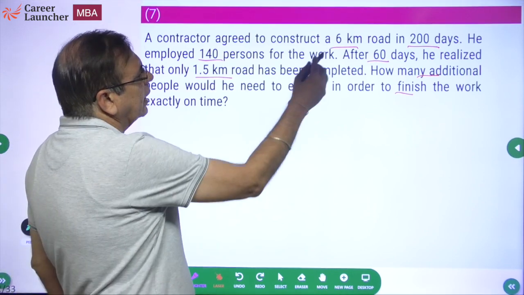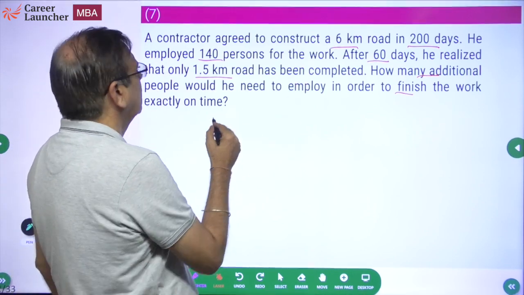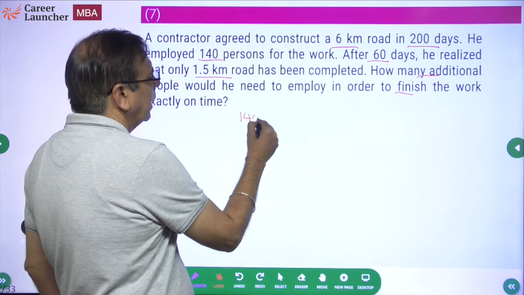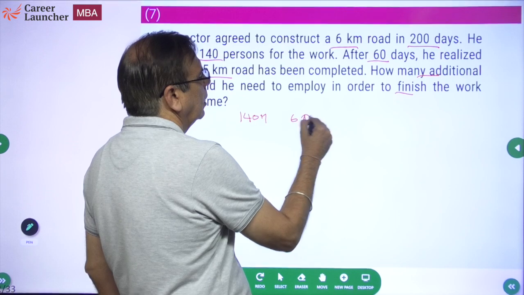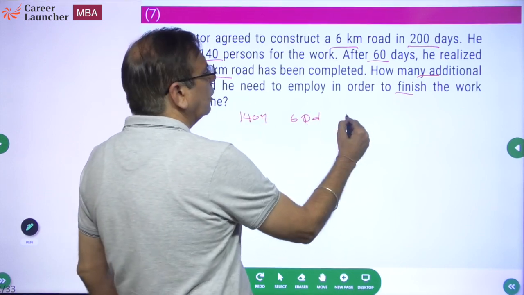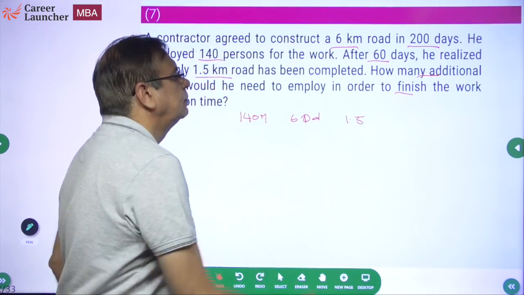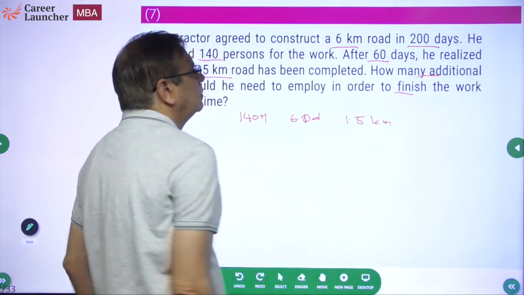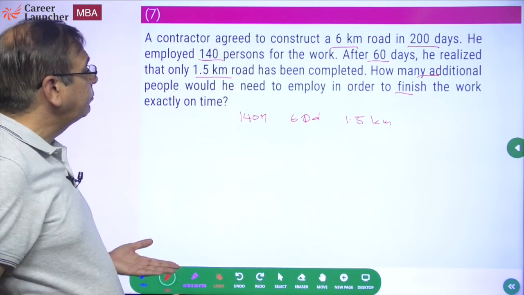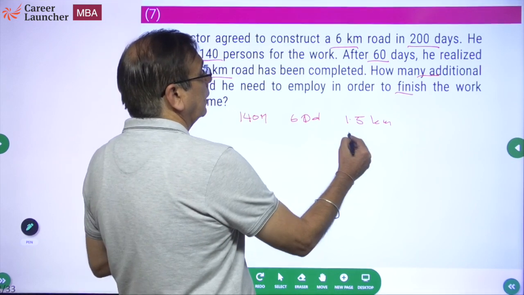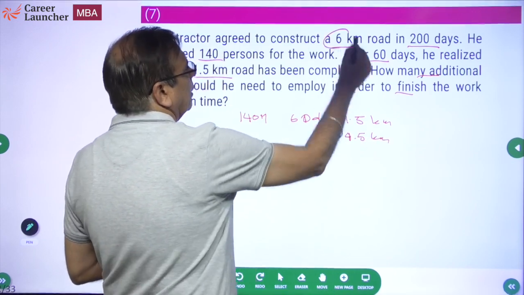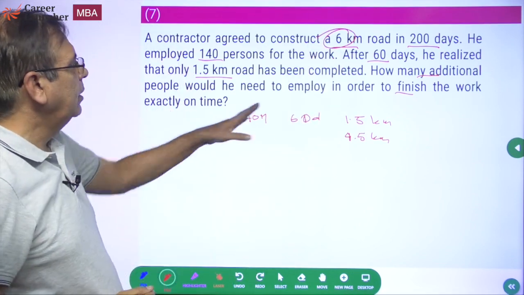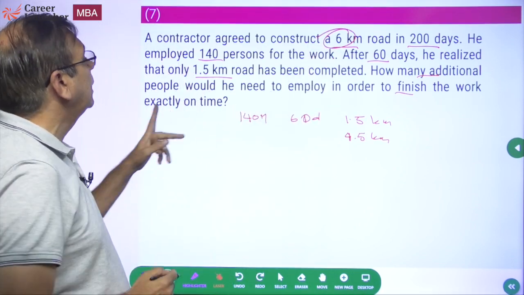Okay, contractor agreed to construct 6 kilometers in 200 days. So he employed 140 men, and in 60 days, these 140 men did only 1.5 kilometers of the work, isn't it? Now what is the work left? The work left is another 4.5 kilometers, because he needs to do a total of 6 kilometers of work. What does the question say? How many additional people would he need?